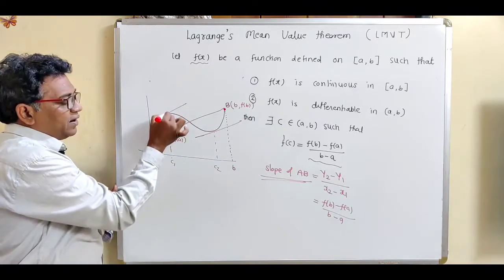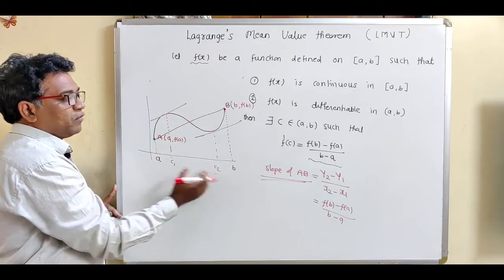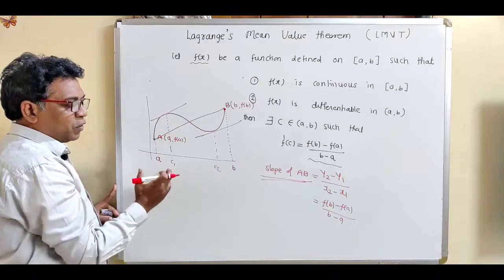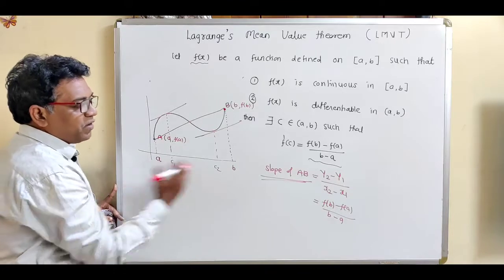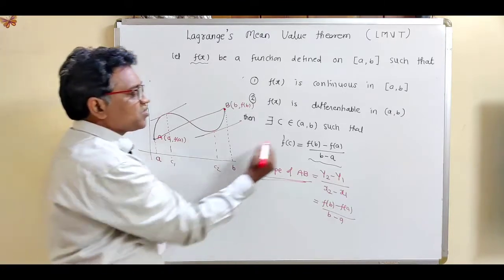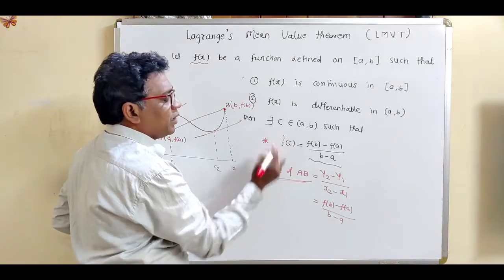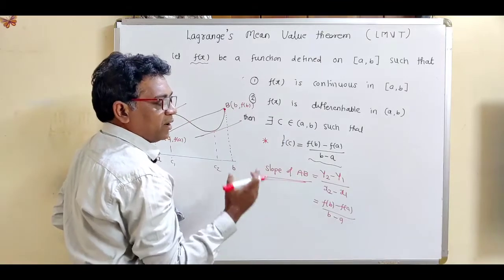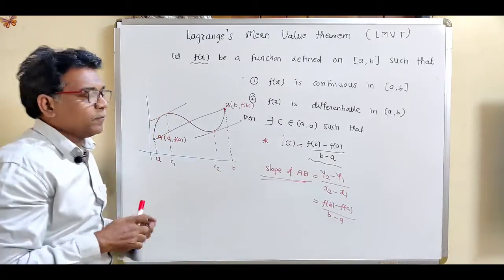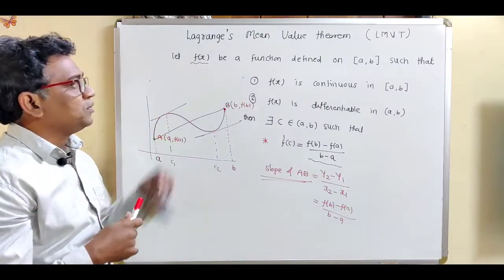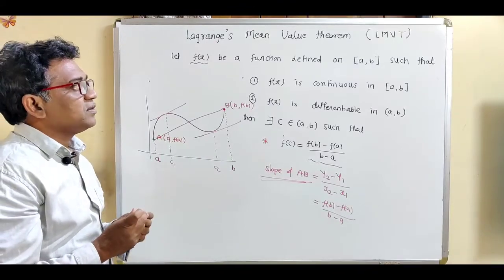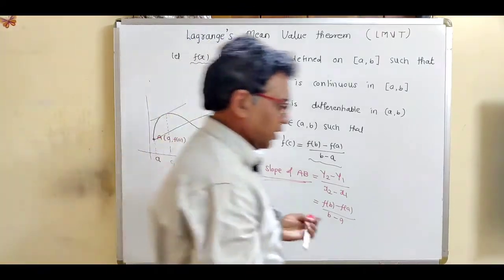So we have to find these points C1 and C2. For this curve, we got these 2 points C1 and C2 in between A and B, having this condition F dash C equal to FB minus FA divided by B minus A. So let us prove this theorem, which is the Lagrange's mean value theorem.